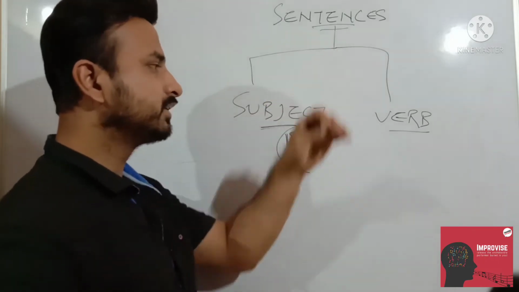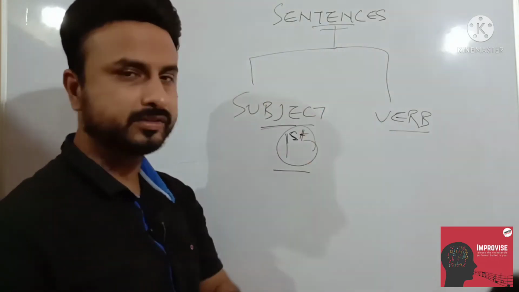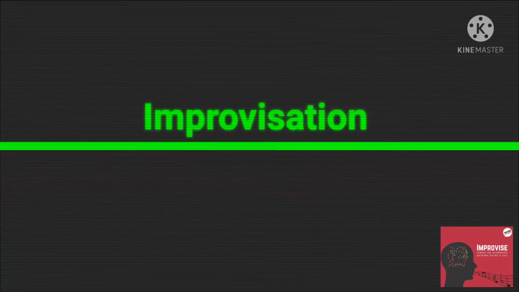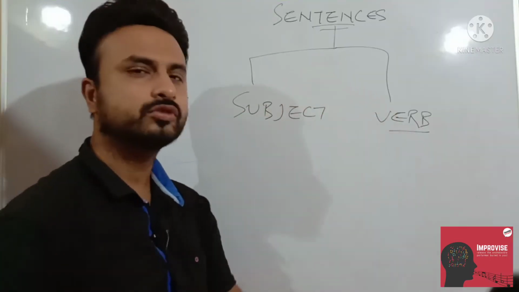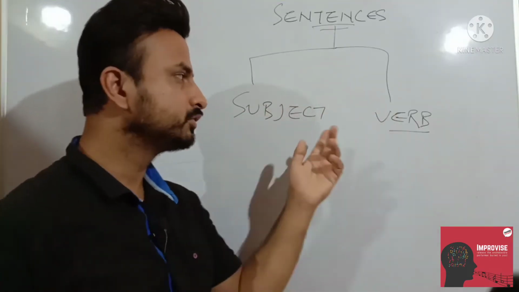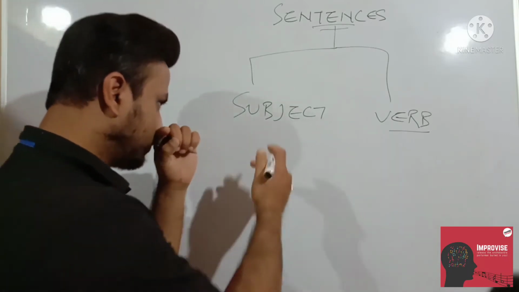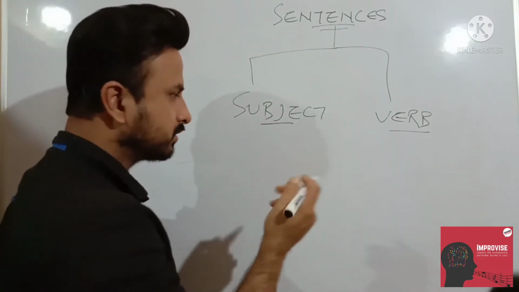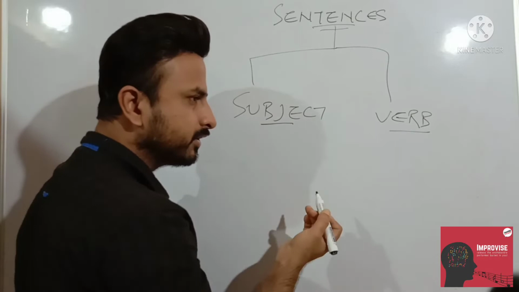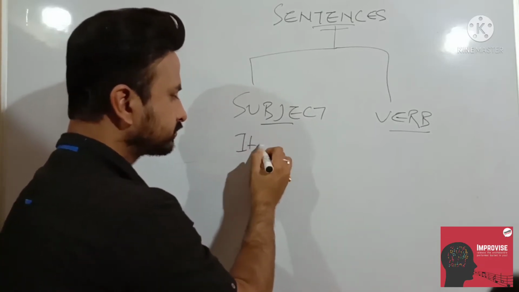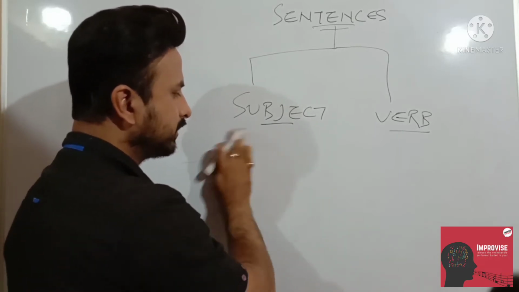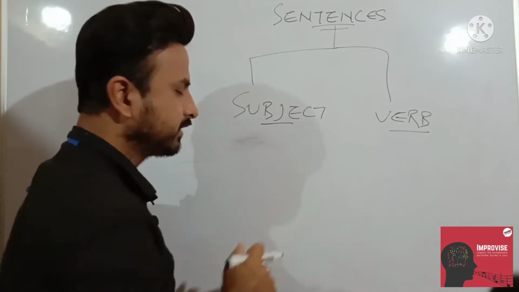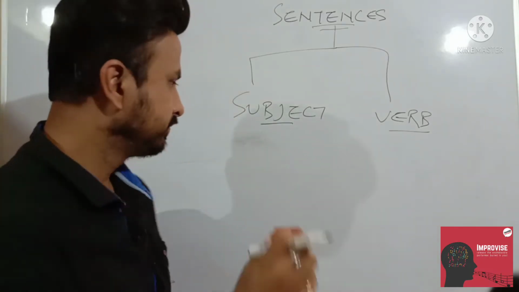So without subject, a sentence cannot work, and without verb also a sentence cannot work. Let's see how. If you know what is subject and what is verb, then only you can solve sentences, right? So before that, we should know what is subject. Subject, I told you, you got the hint what is subject. If I talk about the definition, what is the definition? Let's see first. In short, we should understand what is subject, right?